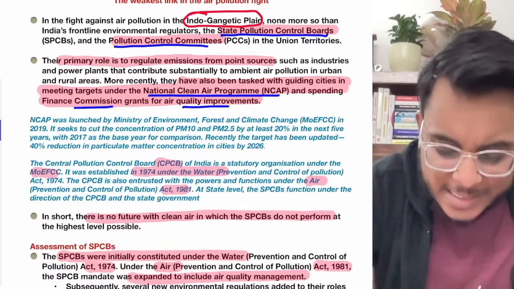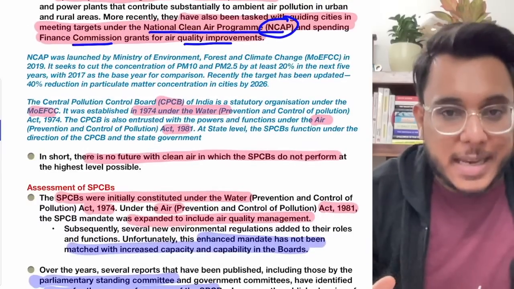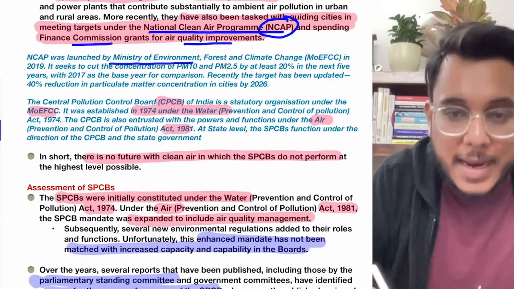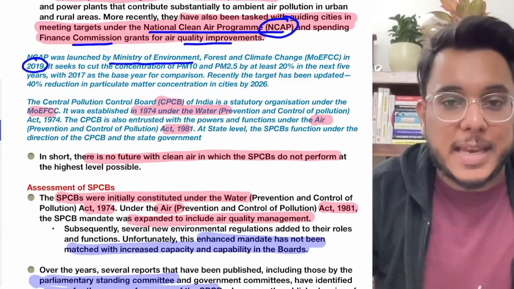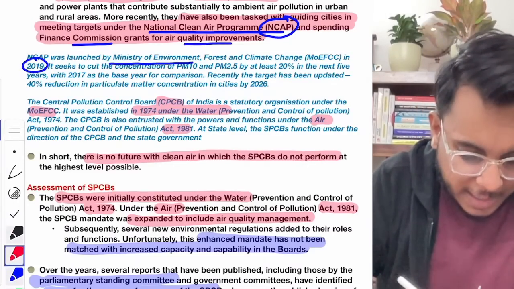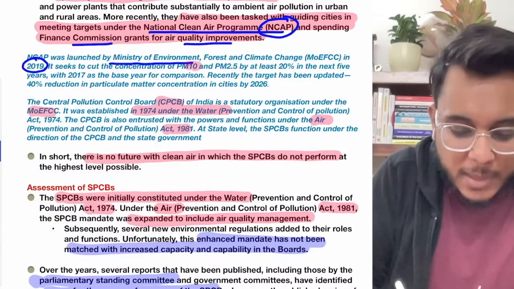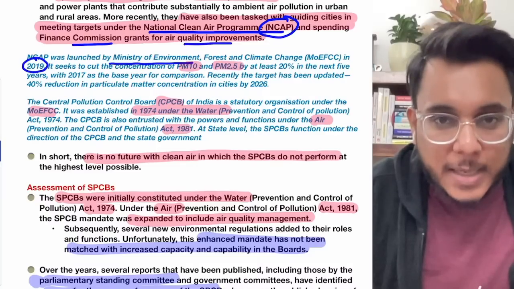Now, what is this NCAP? What is the National Clean Air Program? So basically, the National Clean Air Program was launched by the Ministry of Environment in 2019. It aims to cut down the concentration of PM10 and PM2.5. PM stands for particulate matter.